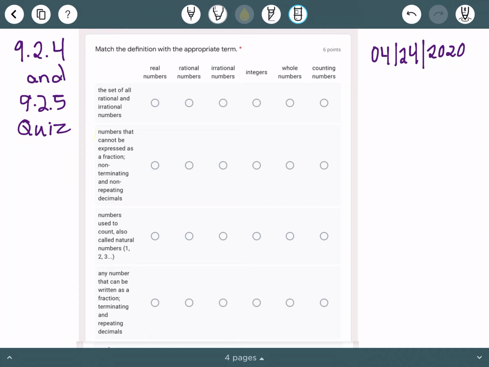All right, third one down. Numbers used to count, also called natural numbers, such as 1, 2, 3, so on and so forth. Are these real numbers, rational numbers, irrational numbers, integers, whole numbers, or counting numbers?